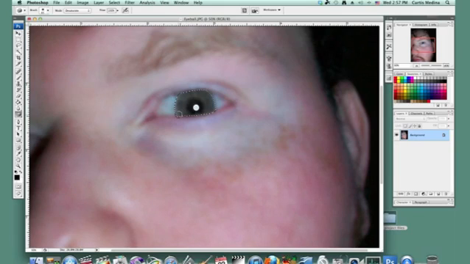A million ways to do a million things. That's the great thing about Photoshop. Now we're going to apply a gradient to it. We're going to go to Layer Effects and go to Gradient.